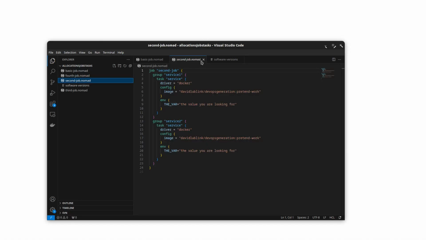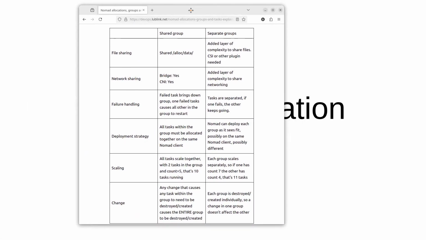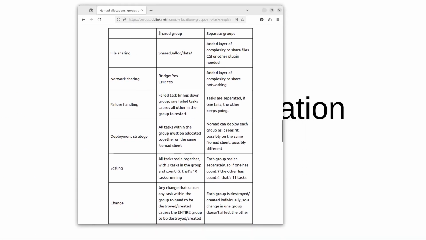Now, consider this second job. Each task has its own group. So service 1 has a group, service 2 has a group. If one group fails, the other group is unaffected. Scaling happens at the group level, so the two services can be deployed on the same or different nodes. Of course, with separate groups, we lose the ability to easily share resources. I have put together this table that shows visually the differences between putting your two tasks in the same group or putting them in separate groups. If you want to see this table, it's on the blog, of course, and it's all there for you.